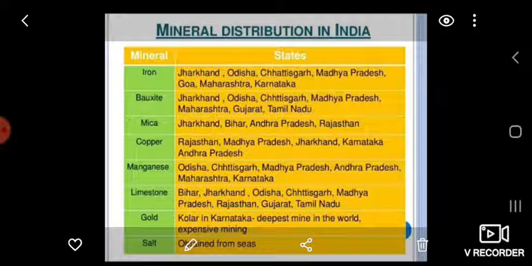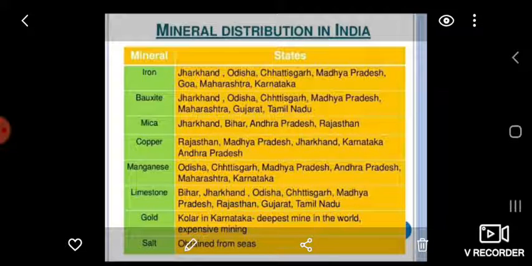Copper. It is mainly produced in Rajasthan, Madhya Pradesh, Jharkhand, Karnataka, and Andhra Pradesh. Manganese. India's manganese deposits lie in Maharashtra, Madhya Pradesh, and Chhattisgarh. Limestone. Major limestone producing states in India are Bihar, Jharkhand, Orissa. Gold. Kolar in Karnataka has deposits of gold in India.